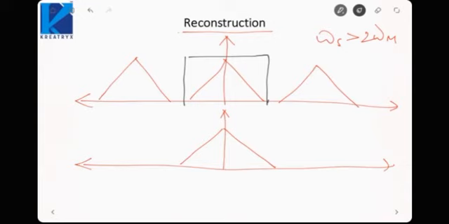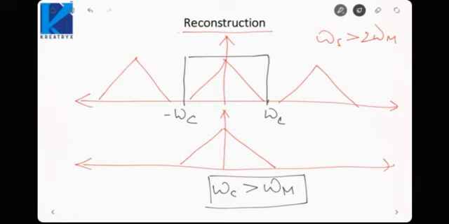Let us say the cutoff frequency of this filter is omega c, ranging from minus omega c to omega c. So take a filter which has omega c greater than omega m. Then this will only pass this signal, and this is my original spectrum, so it corresponds to the original signal x(t). Is it fine? That is why separation between lower and higher frequency components is very important, because we need to apply a low pass filter, and the low pass filter can only be applied in the frequency gap between the low and high frequency components. The cutoff frequency would be between these 2 points.